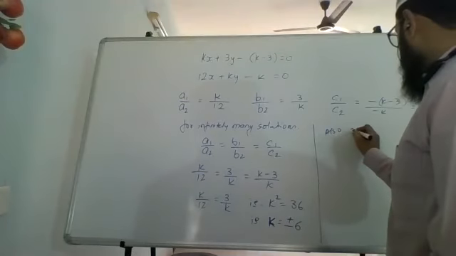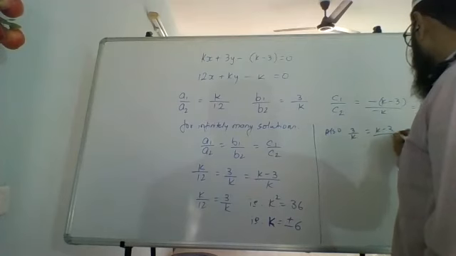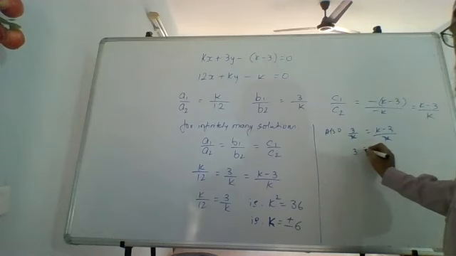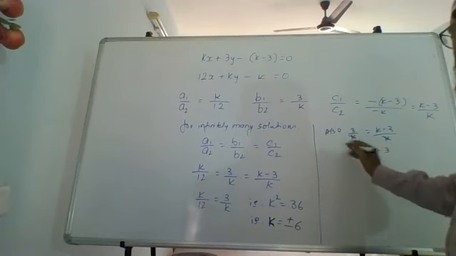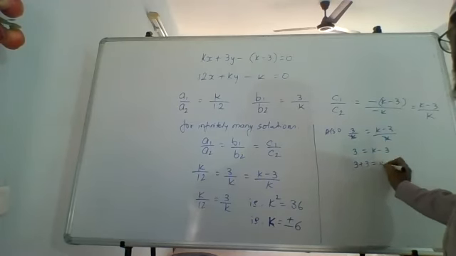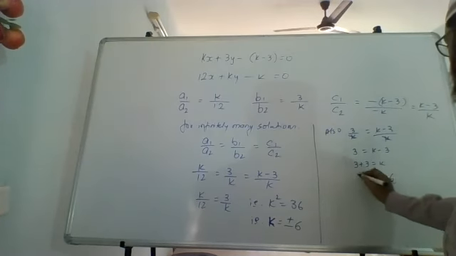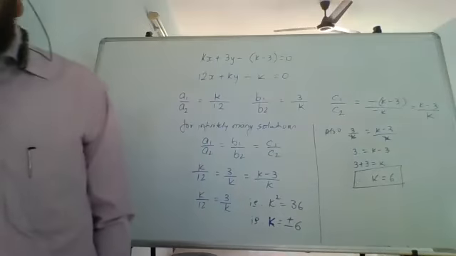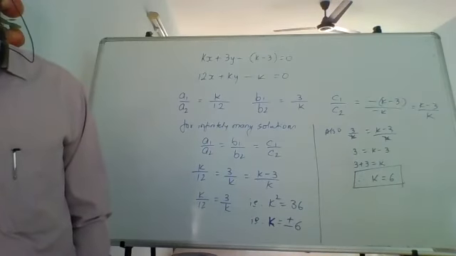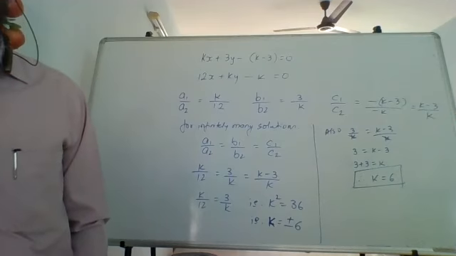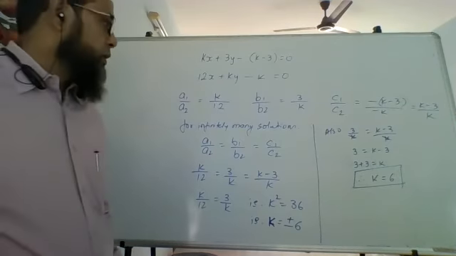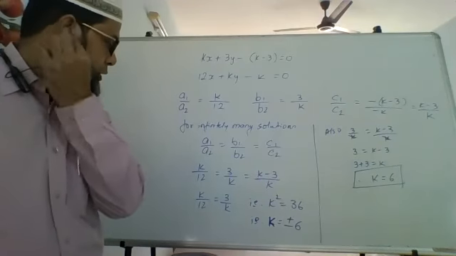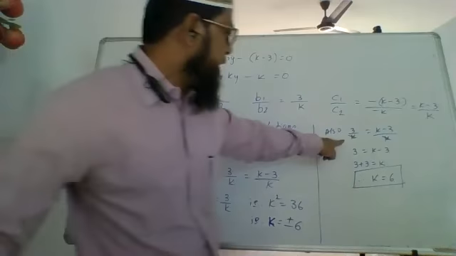Also we know 3 upon k equals to k minus 3 upon k. This k and this k will cancel. So you have 3 equals to k minus 3. Bring this 3 this side. 3 plus 3 equals to k. Therefore, k equals to 6. So for k equals to 6, we will get infinitely many solutions because that value satisfies both the conditions. It satisfies this condition as well as this condition.